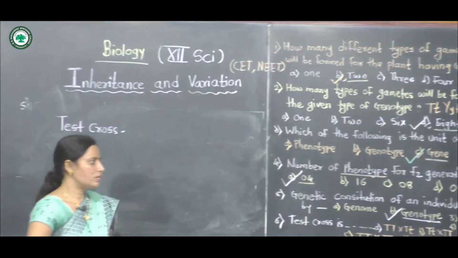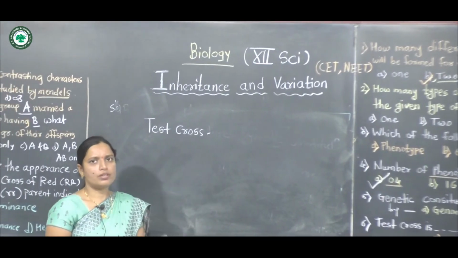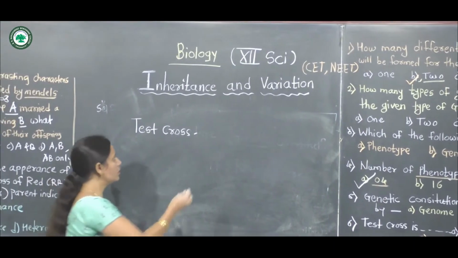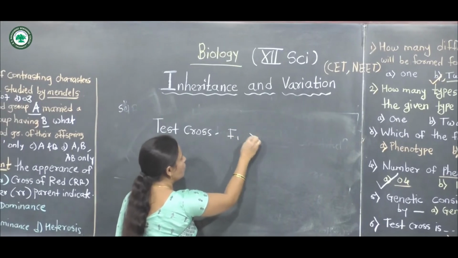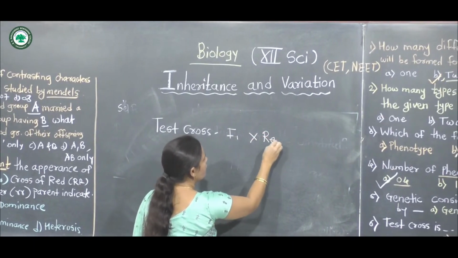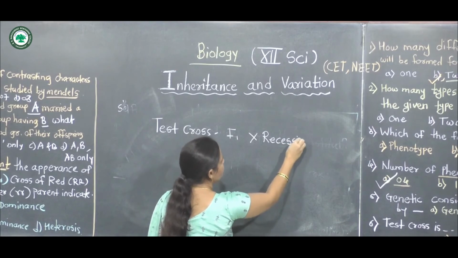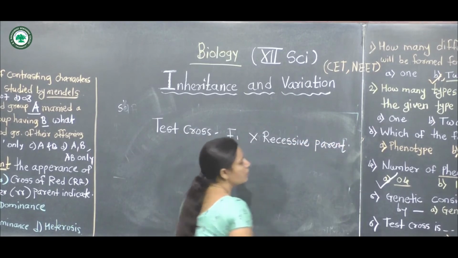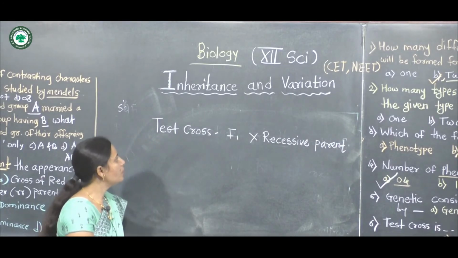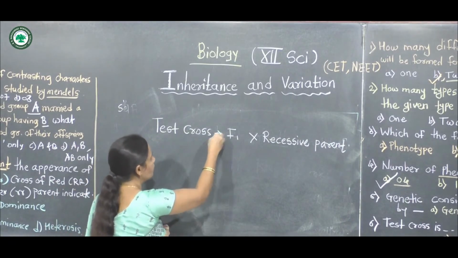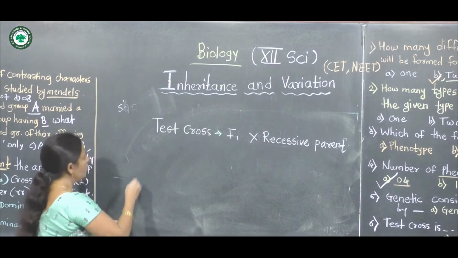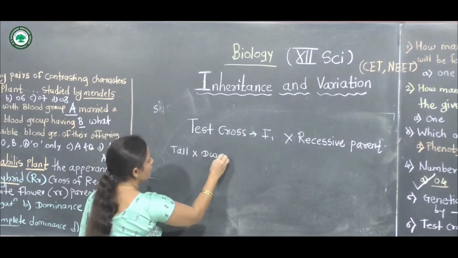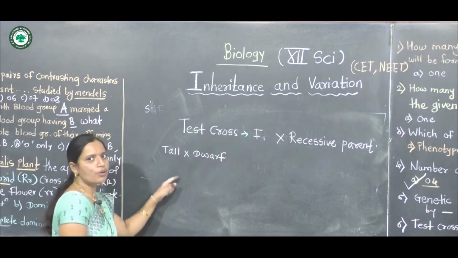This is the definition of test cross. Test cross means the F1 is crossed with the recessive parent. F1 means F1 is a hybrid. For example, tall is crossed with dwarf.